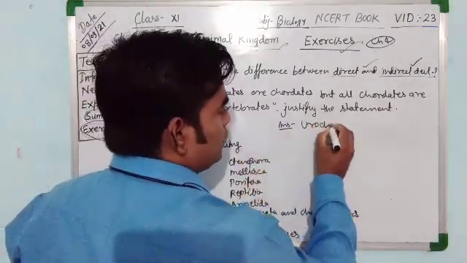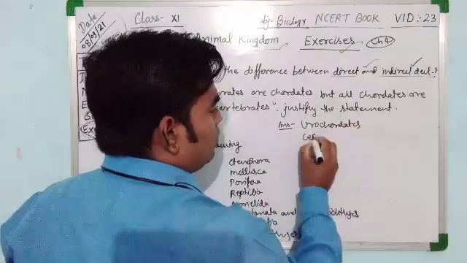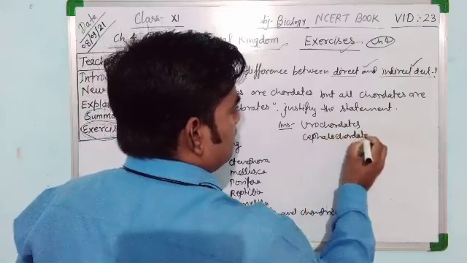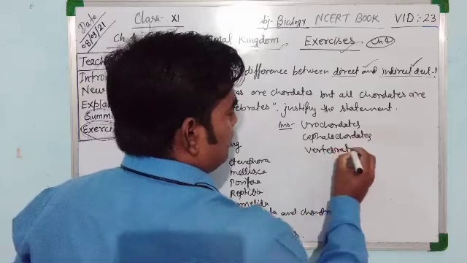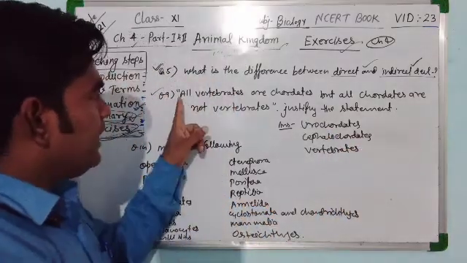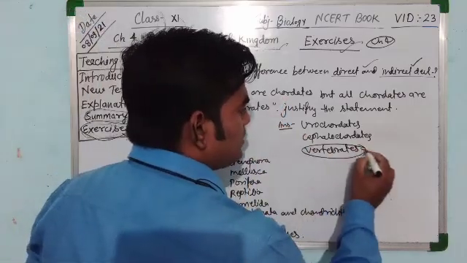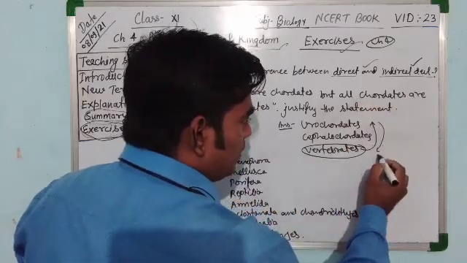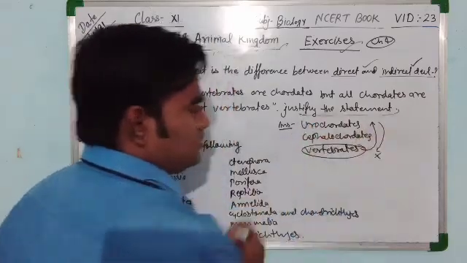Number 1 is the urochordate, number 2 is the cephalochordate, and number 3 is the vertebrates. So the question is that all vertebrates are chordate, but all chordates are not vertebrates. Justify the statement.